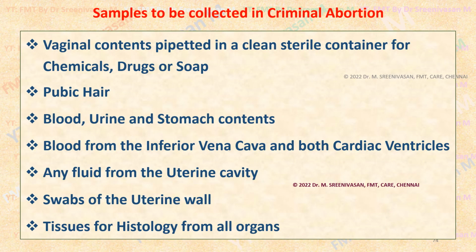And what are the samples to be collected in criminal abortion during autopsy, after death in the postmortem? Vaginal contents pipetted out in a clean sterile container for chemicals, drugs and soap, as we can employ in living victims. Pubic hair samples, blood, urine, stomach contents, and at autopsy, blood from the inferior vena cava and both cardiac ventricles, any fluid from the uterine cavity may show the chemicals, etc. Swabs from the uterine wall for histopathological examination as well as for detecting chemicals, agents used for criminal abortion, and tissues for histology from all organs.